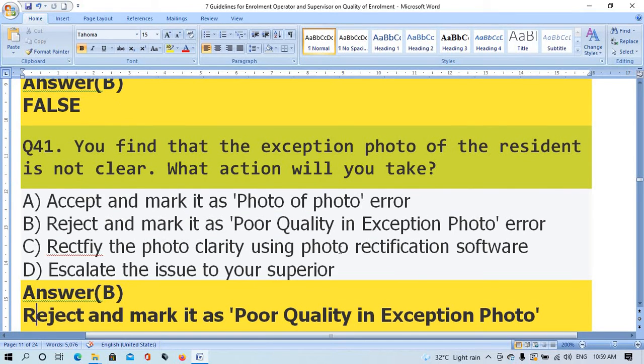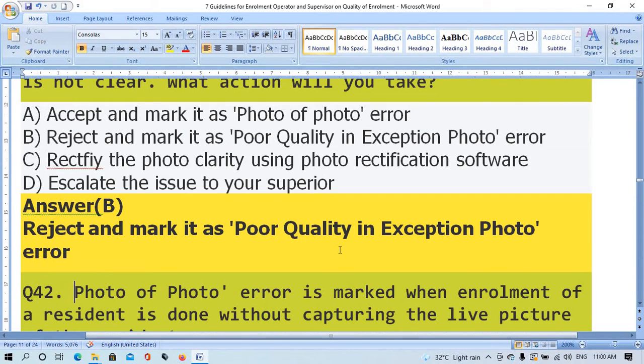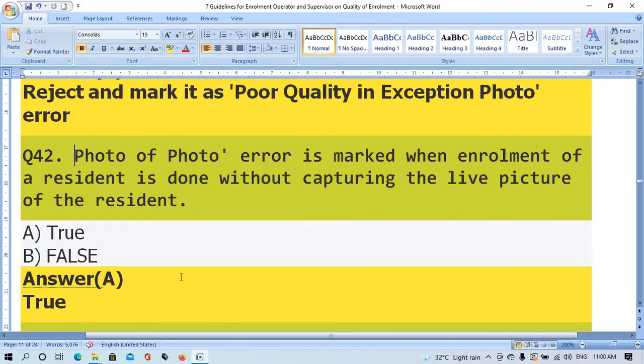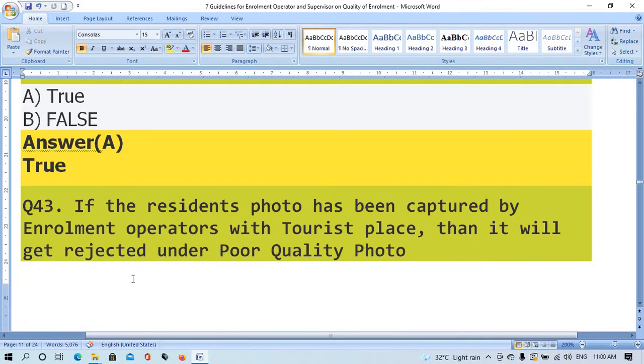The right answer is option B, reject and mark as poor quality and exemption photo error. Question number 42. Photo of photo error is marked when enrollment of a resident is done without capturing the live picture of the resident. Option A true, option B false. The right answer is true.